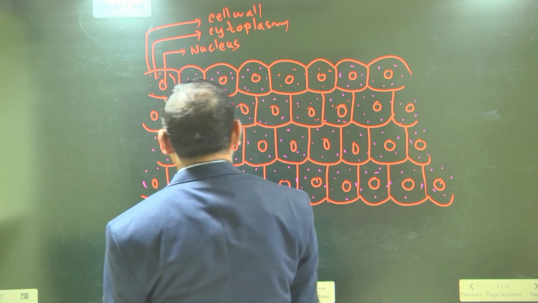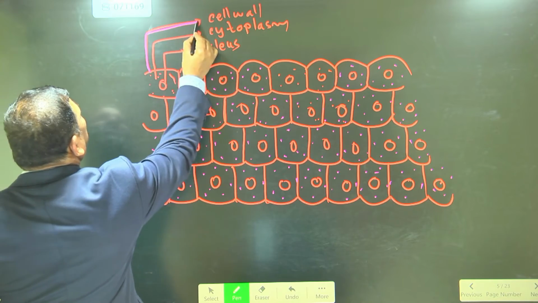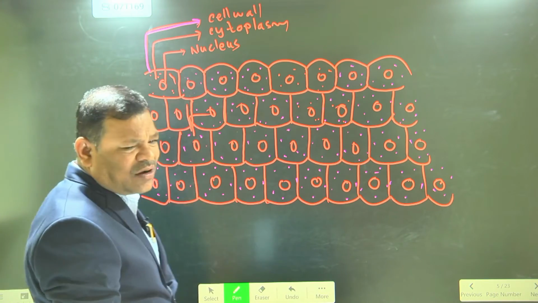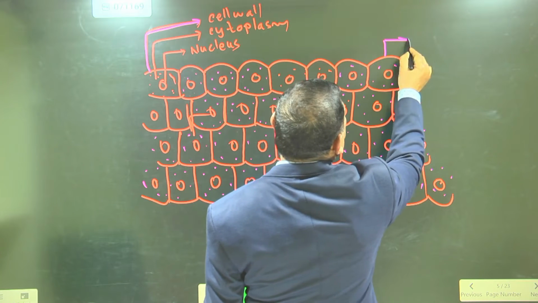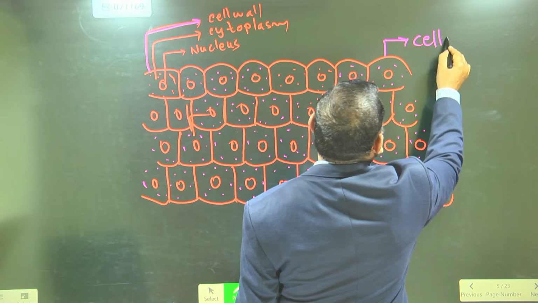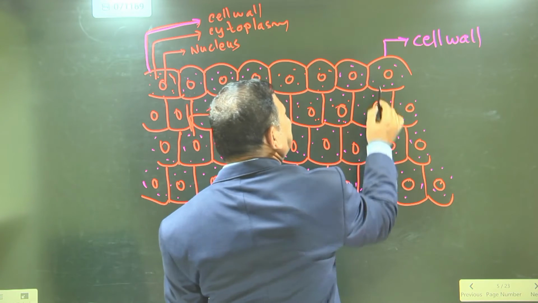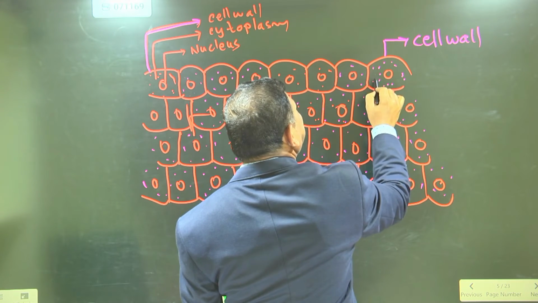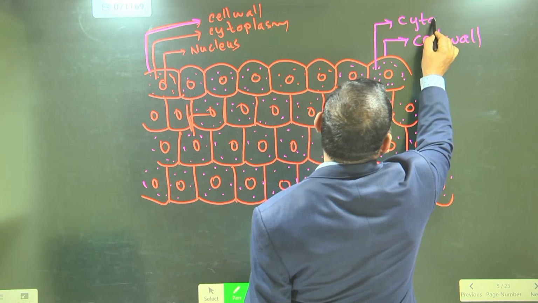In the plant cell, the outermost layer is called the cell wall. The jelly-like substance present in the cell is called cytoplasm.